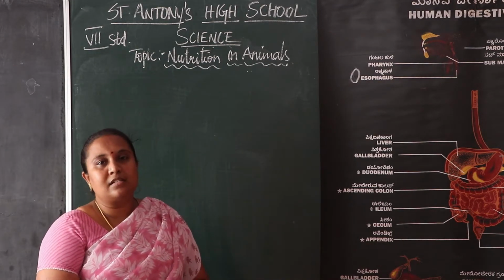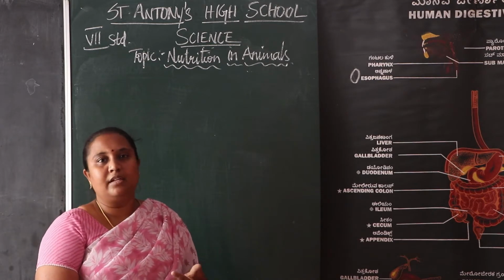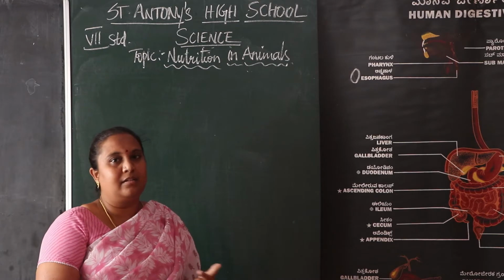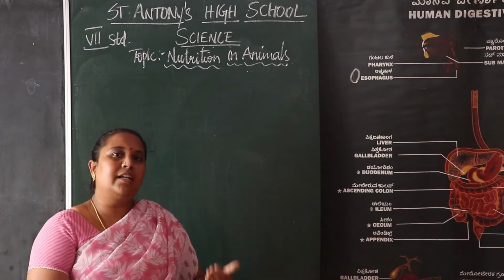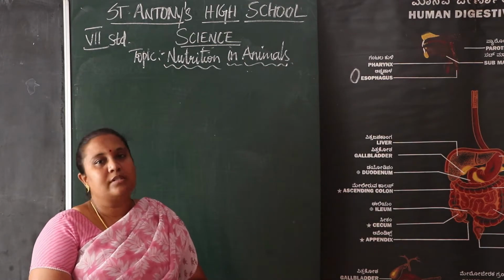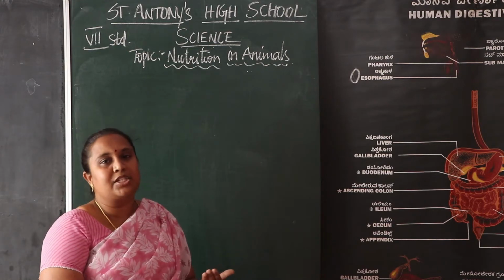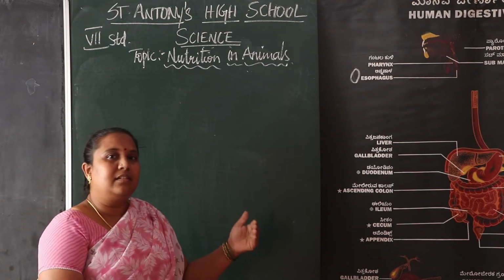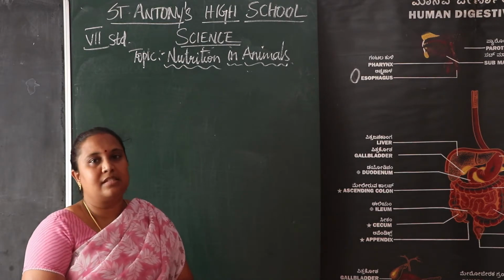So what are the glands? We can say they are the liver, pancreas and salivary glands. These are the important glands. These glands and the alimentary canal both are included, and we can call it the human digestive system. Understood? So we can learn briefly about the human digestive system.